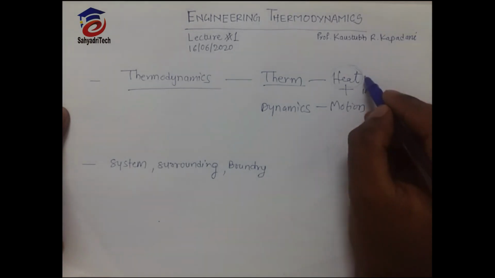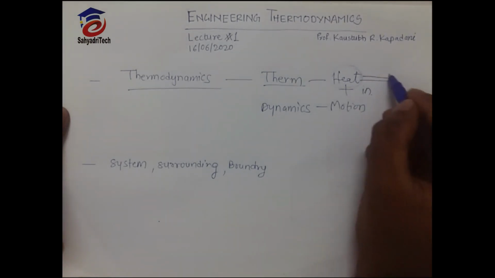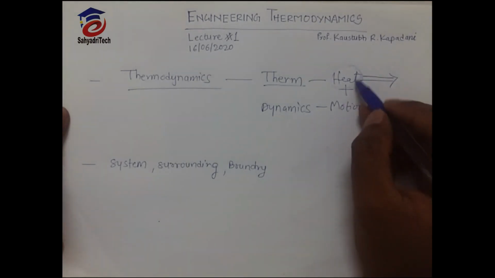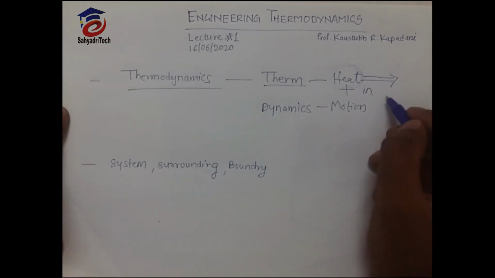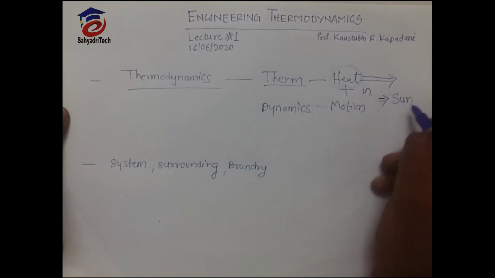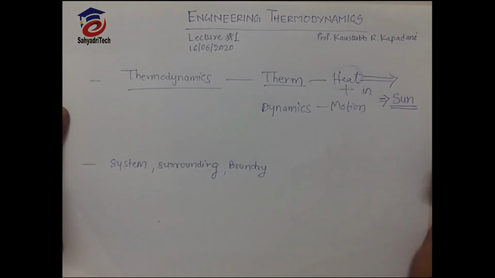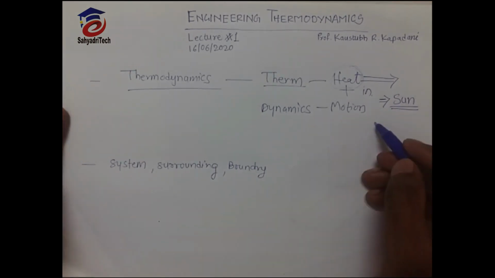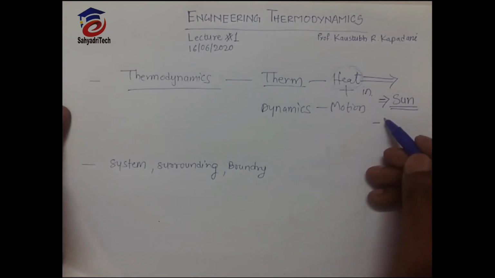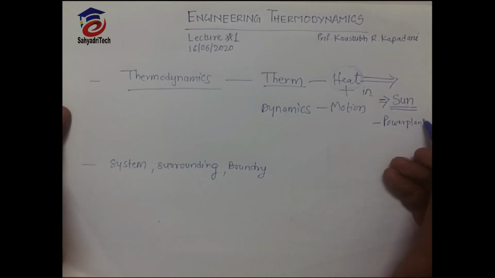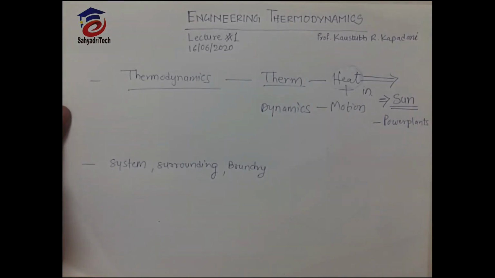So here we will deal with heat. We should know what is heat and how we are getting that heat. What is the ultimate source of heat? It is the sun, the primary source without which life is not possible. And also we know there are power plants: thermal power plant, hydraulic power plant, nuclear power plant.